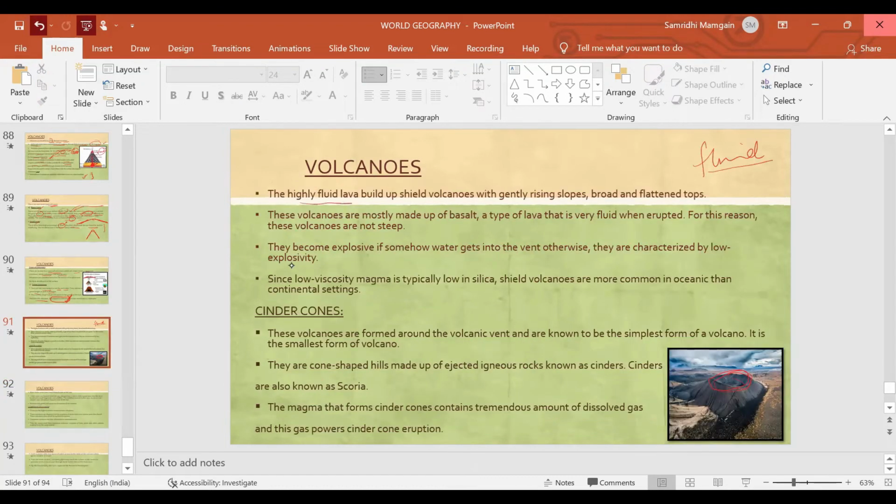Okay. So highly fluid lava builds up shield volcanoes with gently rising slopes, broad and flattened tops. These volcanoes are made up of basalt, a type of lava which is very fluid. For this reason, these volcanoes are not steep. At times they can make noise if water enters the opening from where lava is coming out. Since the low viscosity magma is typically low in silica and these are made up of basalt, shield volcanoes are more common in oceanic than continental settings.